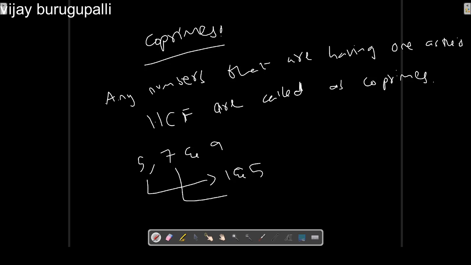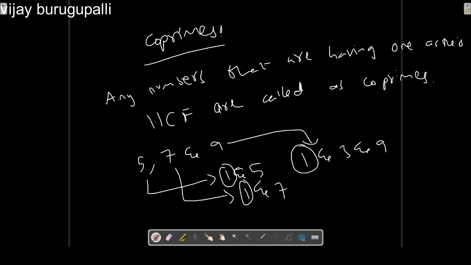Similarly, the factors of 7 are 1 and 7. And the factors of 9 are 1, 3 and 9. Among these, 1 is the only common factor. So 1 becomes the HCF of 5, 7 and 9.